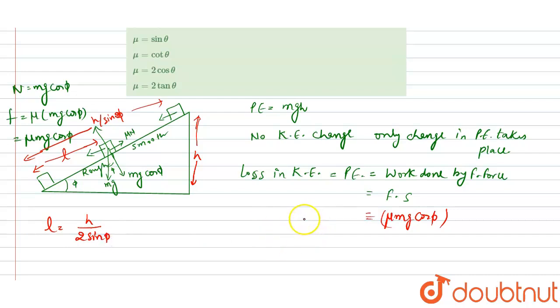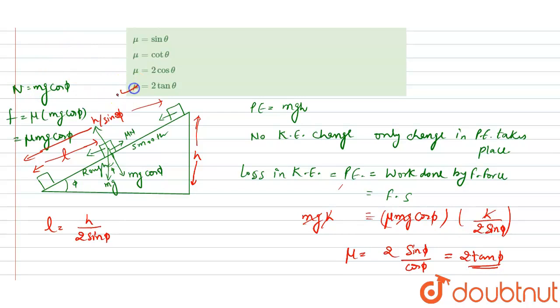So here we write the potential energy as mgh, so mg will cancel with mg, and the value of displacement is h by 2 sin phi. So this h will also cancel with this h, and the value of mu will be equal to 2 sin phi divided by cos phi. This will be equal to 2 tan phi. So option D will be the correct answer for this question.